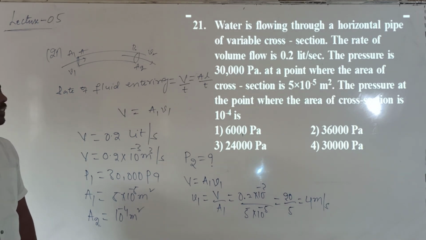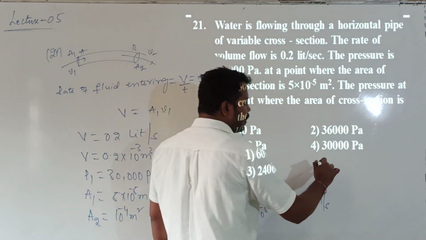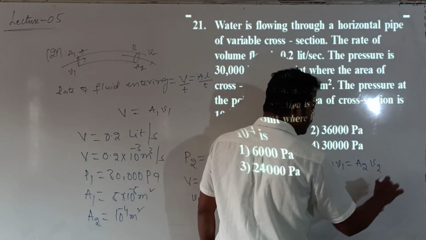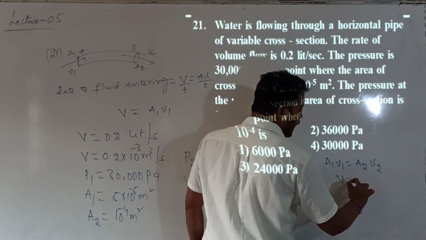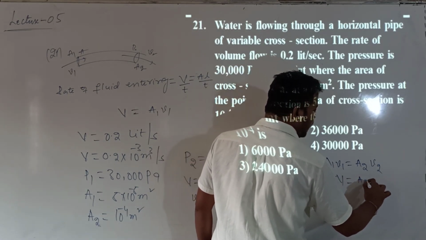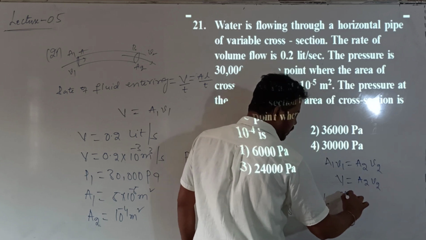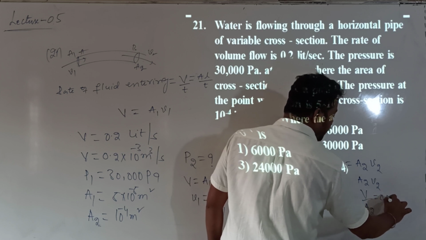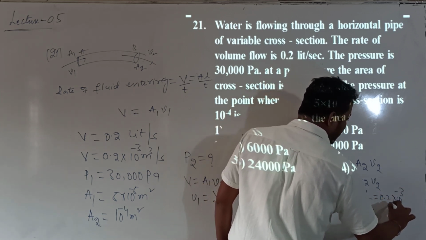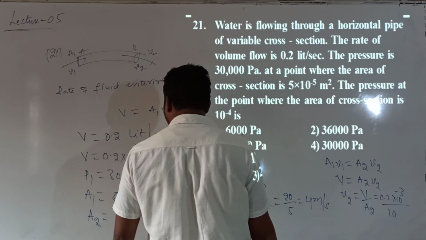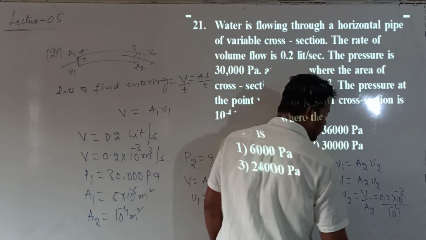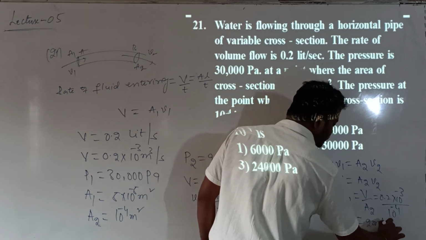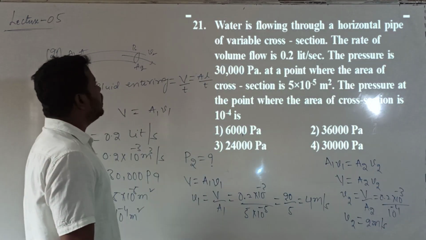Question clear now? Similarly, according to the equation of continuity, what can I write? A1 into V1 is equal to A2 into V2. A1 V1 we have written as capital V, the volume, is equal to A2 into V2. So V2 is given by V divided by A2. V value is 0.2 into 10 to the power of minus 3, divided by A2 value 10 power minus 4. So what is the answer for V2? V2 is 2 meters per second. I got the V1 value and V2 value.